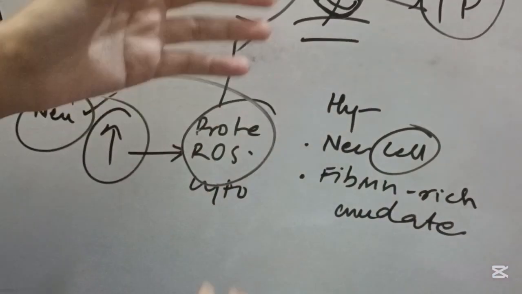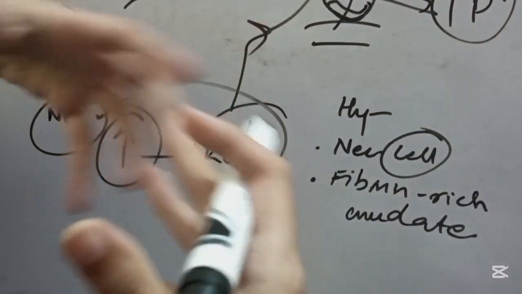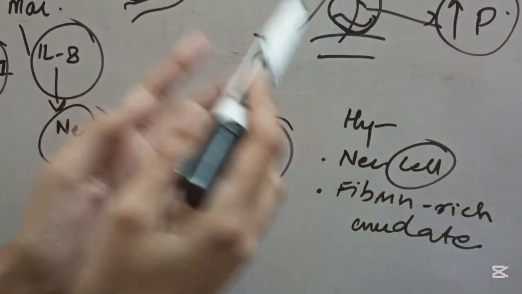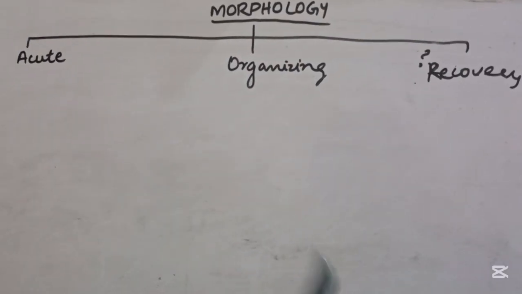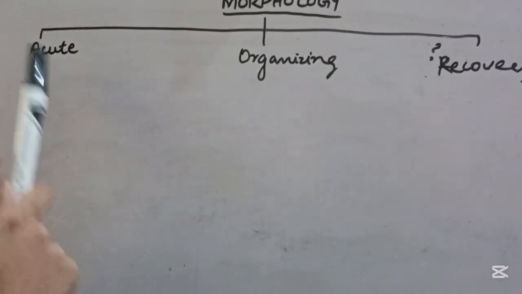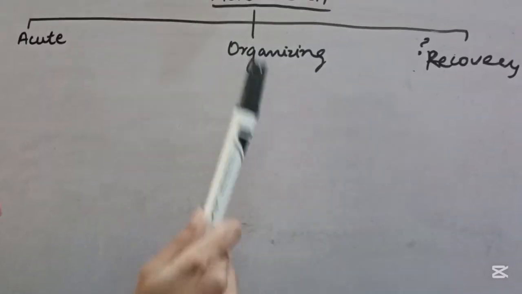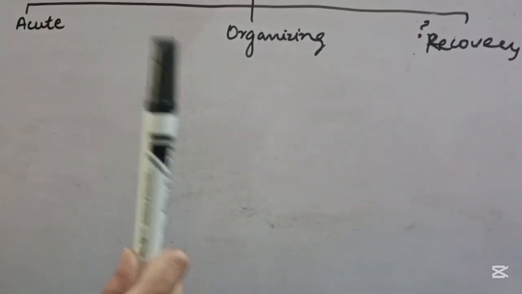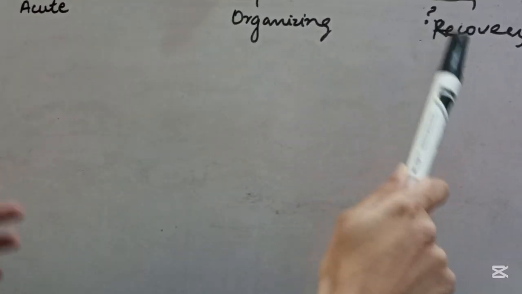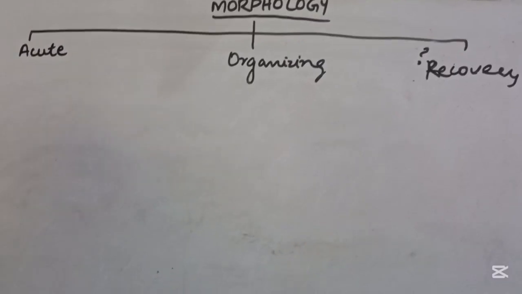There will be type 2 pneumocyte dysfunction. There will be damage to type 1 pneumocytes, and their necrosis can occur. That's why the hyaline membrane forms here. So in case of morphology, we have three stages. The first one is acute, the second is the organizing stage, and then the recovery stage. Here hypoxemia is present, the lungs are still stiff, and then we have the recovery stage that may or may not be present. Okay, so now let's start with the acute stage.